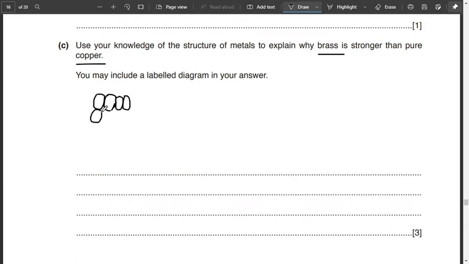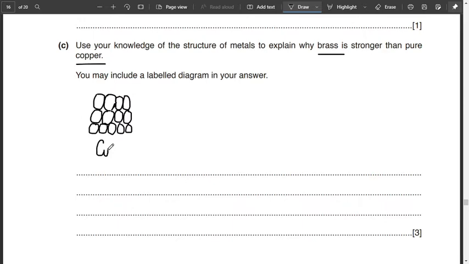I was not going to draw it, but then I thought drawing might explain things better. So if you look at it, they are layered together, and this is layered as well. However, if we take a look at brass, this is basically Cu, pure copper.